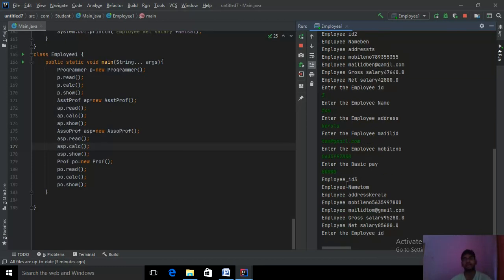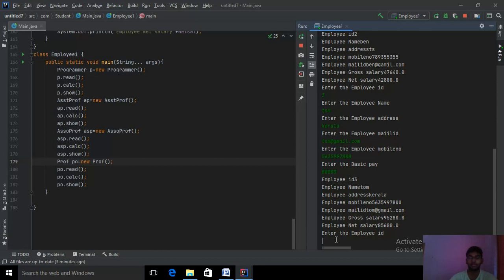You can see the employee ID 3, name Tom, address Kerala, mobile number, mail ID. Gross salary was calculated in the calculation method. It is going to this value; this 80,000 will be assigned, and it will be calculating the net salary. Then it's asking for another input, the professor input. We are giving the professor input.